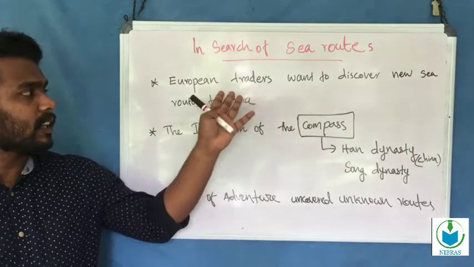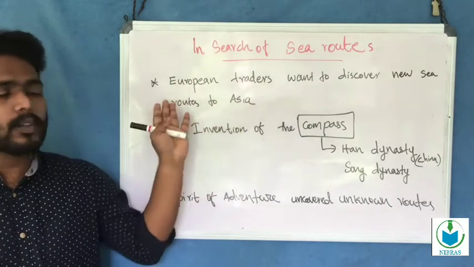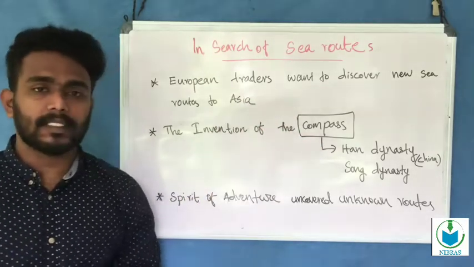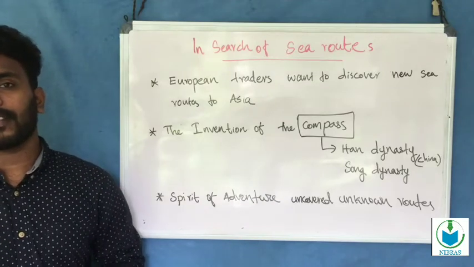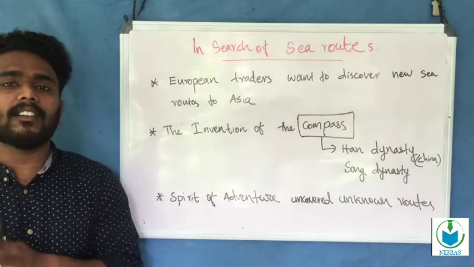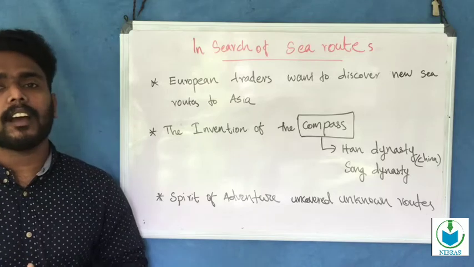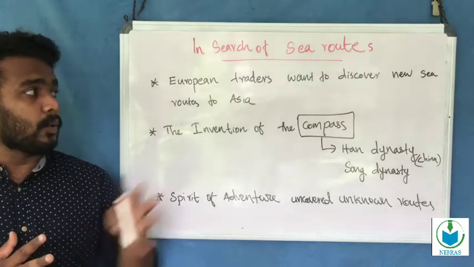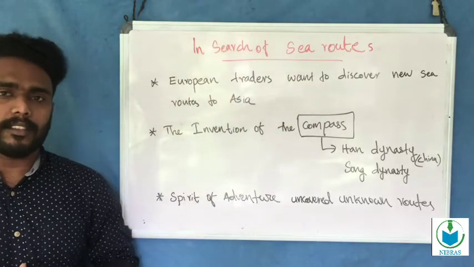The European traders wanted to discover a new sea route to Asia with the help of the compass and also the spirit of adventure, uncovering unknown roads, oceans and seas.